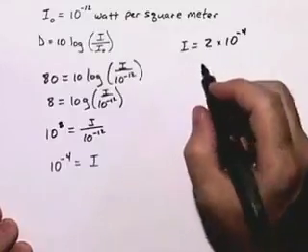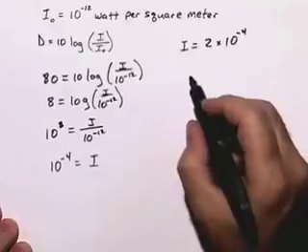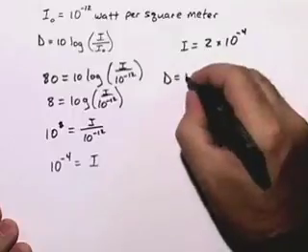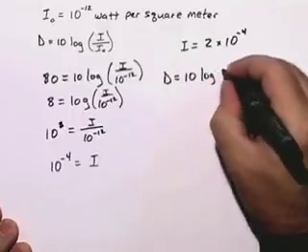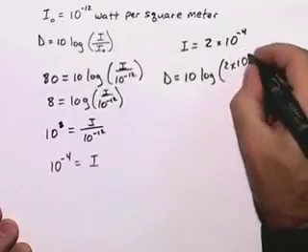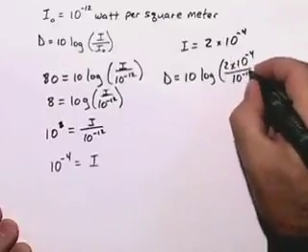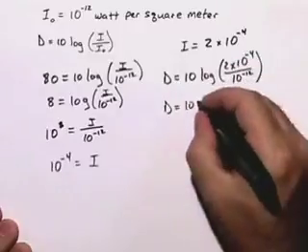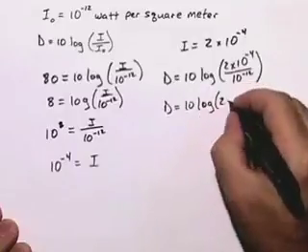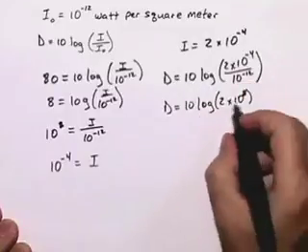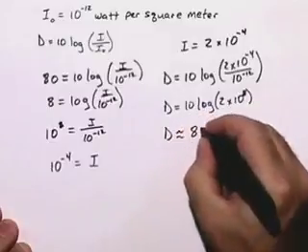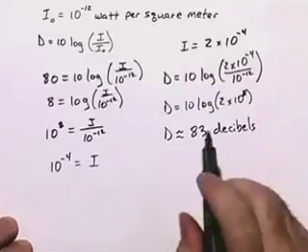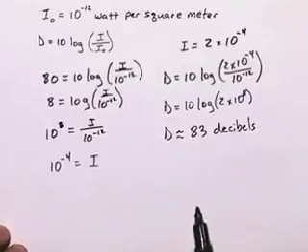We want to find how loud the sound will be if the intensity doubled. We're looking for D in this case. So we'll get D equals 10 log base 10, 2 times 10 to the negative 4 over 10 to the negative 12. This will be 10 times log base 10, 2 times 10 to the 8th. If we put that into our calculator, we'll get that D is approximately 83 decibels. So if two people shout, the sound will be roughly 83 decibels.